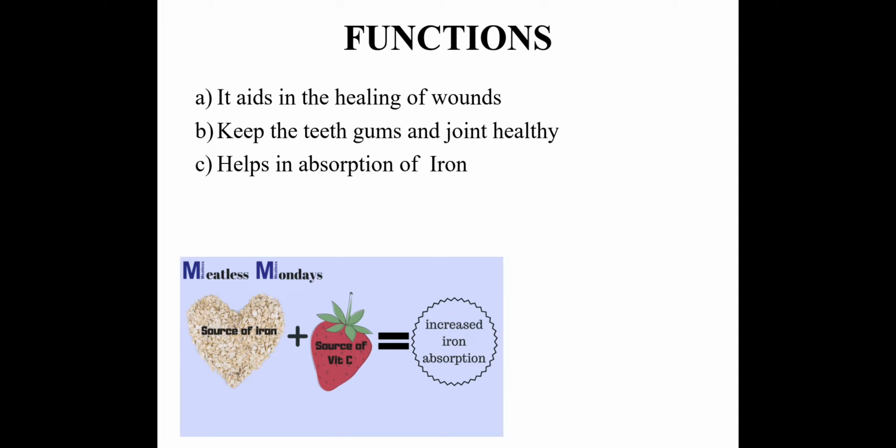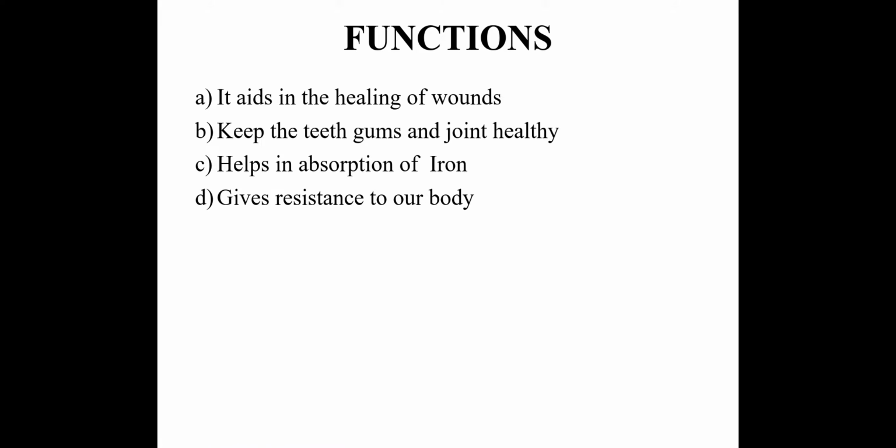Now, why do we do so? Because it makes our food more nutritious, as pulses are a rich source of protein and iron, and lemon juice is a rich source of vitamin C. When they are combined together and given to any person, it increases the absorption of iron in the body. So it is always recommended to have iron and vitamin C together for better absorption of iron in the body. Next function is that it gives resistance to our body.